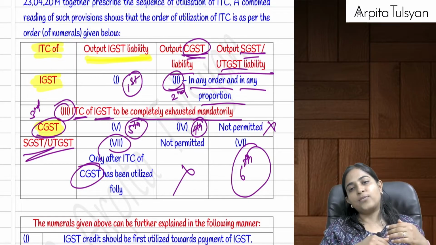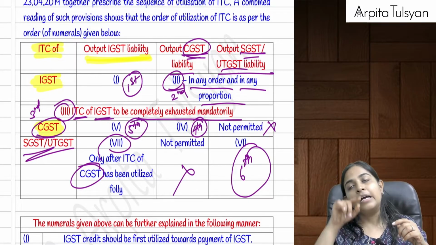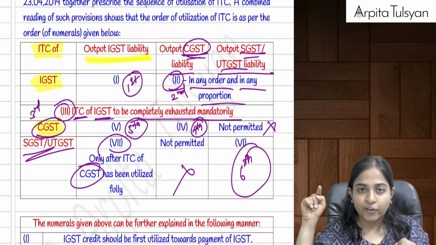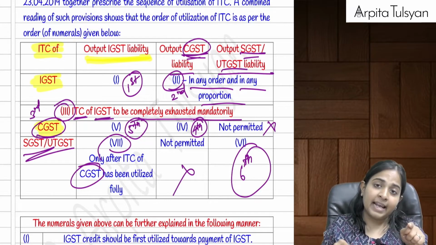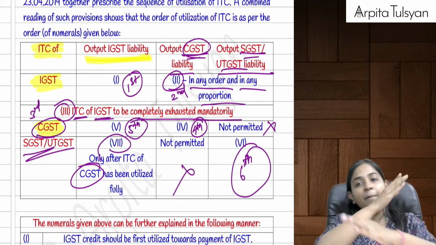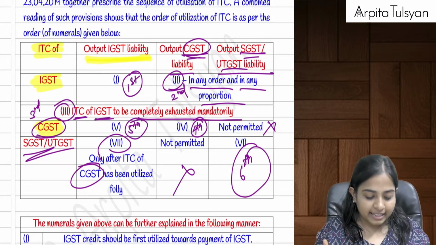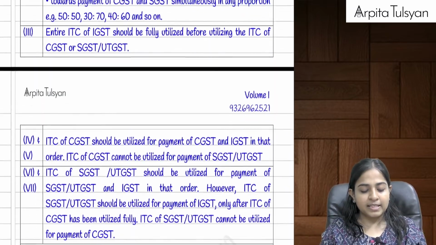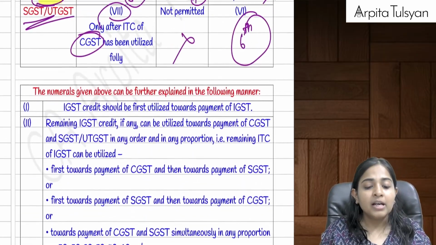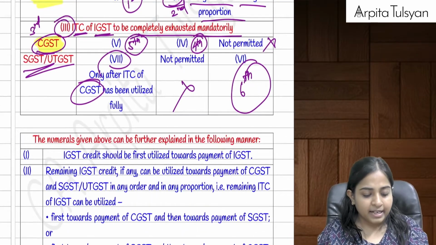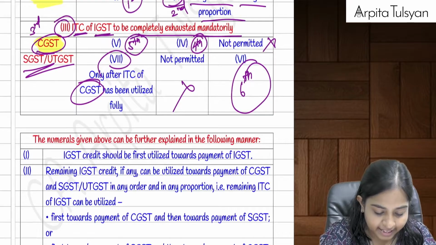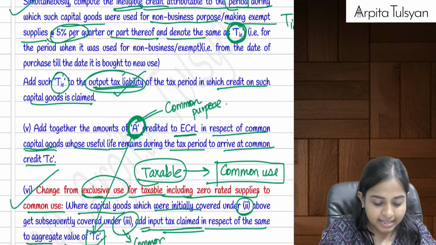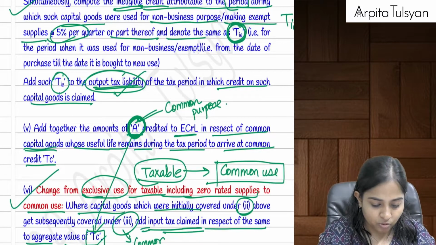Then next one, SGST credit. First you will use it for SGST liability. If still left, use it for IGST liability, but do not use it for CGST liability. This is how we are supposed to utilize our credits. This is what we had studied there. Now going on to section number 17. Everyone here, let's go to section number 17.